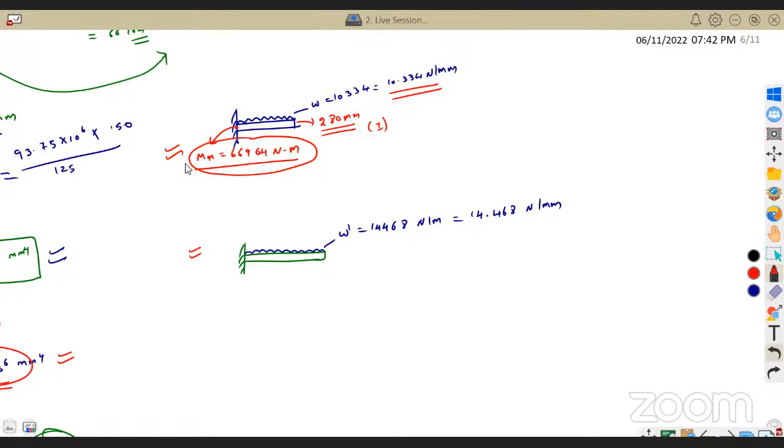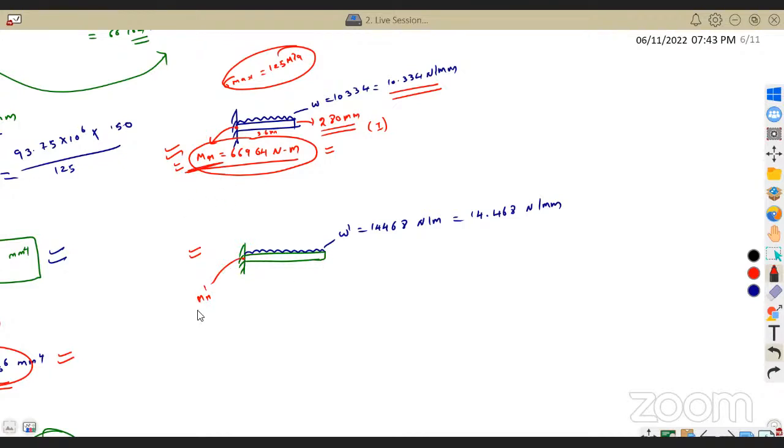Let me repeat it again. See, the maximum stress was 125 megapascal. For maintaining this maximum stress of 125 megapascal, the beam can resist a maximum resistive moment of 66,964 Newton meter, and that is occurring at a distance 3.6 meter, when initially the load was 10.334 Newton per mm. But now I have increased the load. So as the load is increased, obviously moment is going to increase. So now if I measure moment at this point, Mr dash, that's obviously going to be greater than this Mr, right?